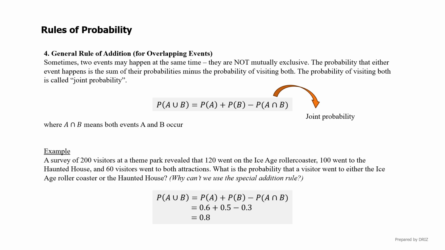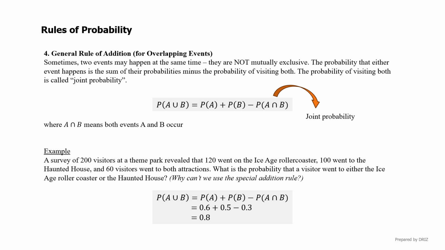Then we find the probability of going to the haunted house, which is 100 over 200, which gives us 0.5. Finally, the probability of going on both the roller coaster and the haunted house equals 60 over 200, which gives us 0.3. Now we apply the formula.